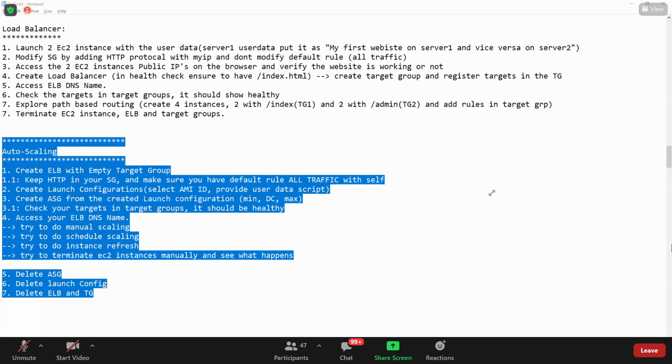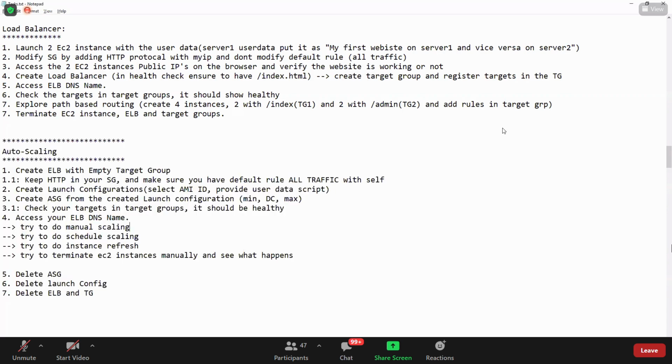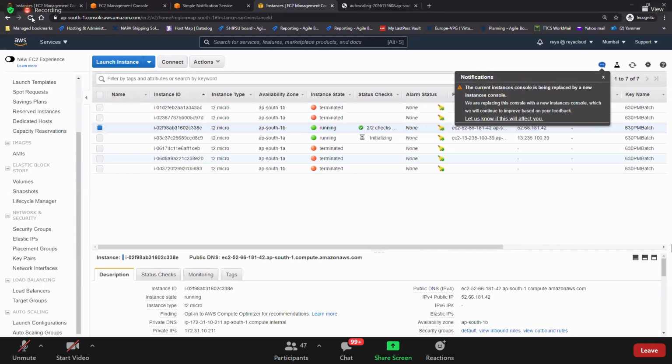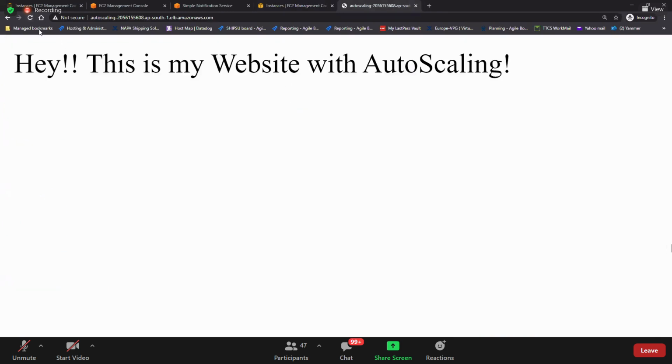Yes, instance refresh means a new instance. You will get to know if you do the lab. Do you see that another EC2 instance is getting launched? And if I refresh, my website is back again. Why is it going to and fro like this? Remember, the other one is not ready yet. It's coming. That's why it is going back and forth like this.